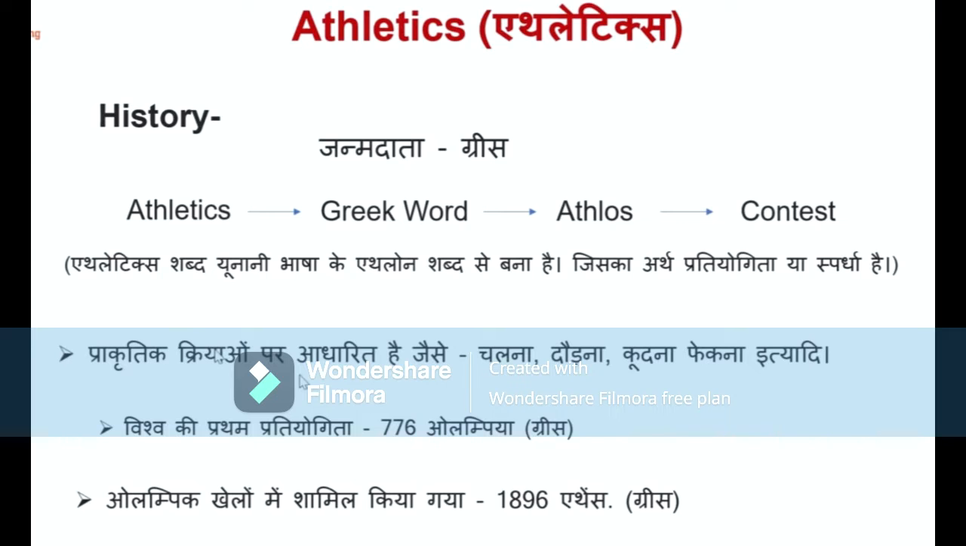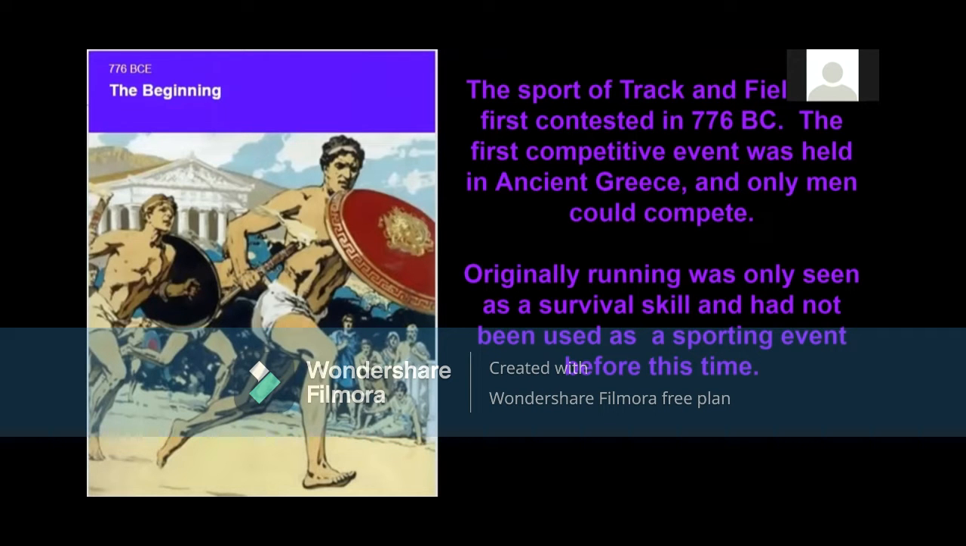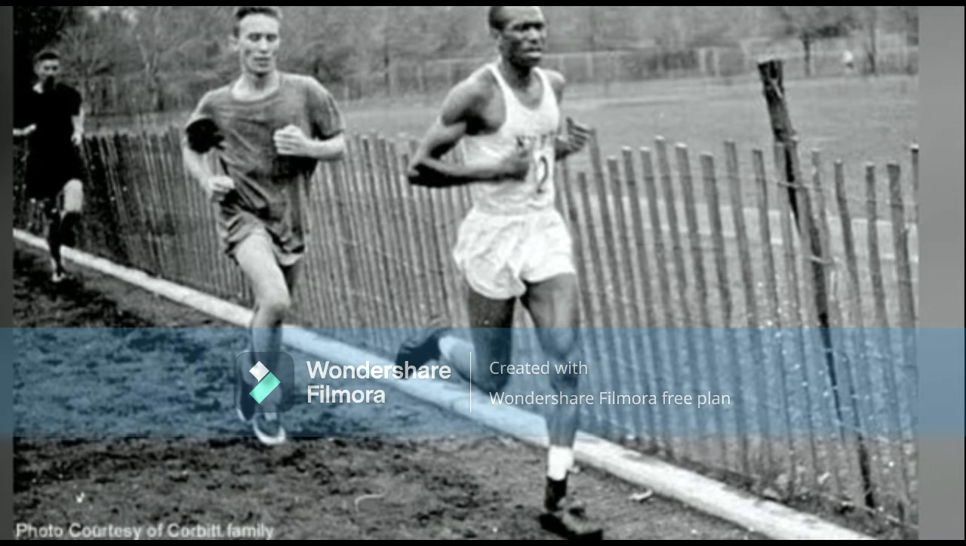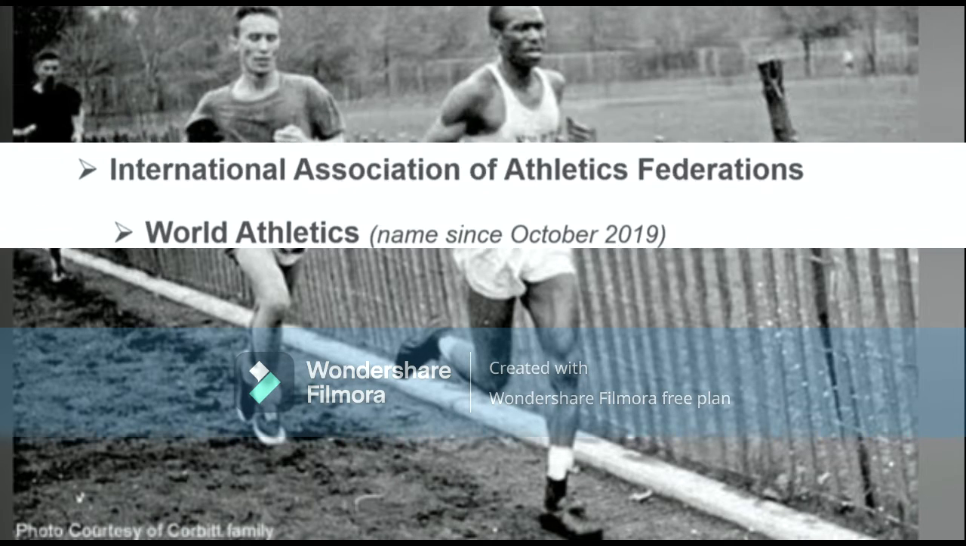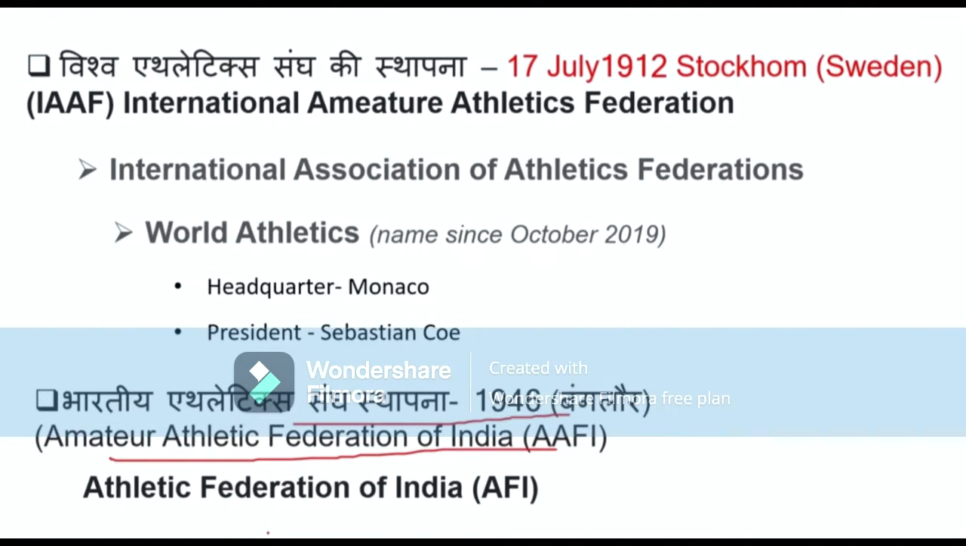The first athletics contest was held in Olympia in 776. Athletic events were held in the Olympics in 1896 in Athens Olympic for the first time. The first organization made for international athletics was IAAF, International Amateur Athletics Federation. It was formed on 17 July 1912 in Sweden. Now it is called World Athletics from October 19, and its headquarters are in Monaco and president is Sebastian Coe.